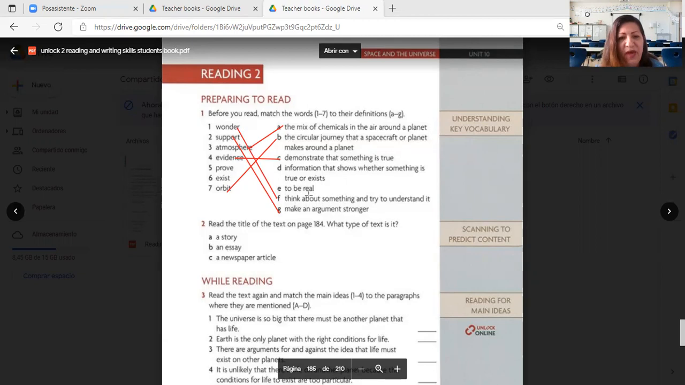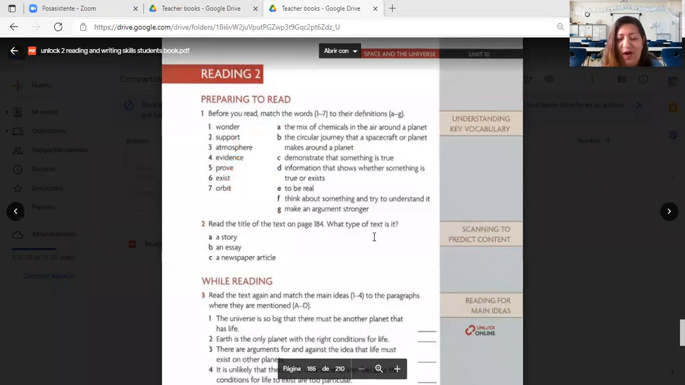Yes. So to be real is to exist. So yes, the information is proof. There you go. Information that shows whether something is true or exists, we prove it. Okay, it is the proof. Very good. Excellent. Good job. Okay, let's move on.